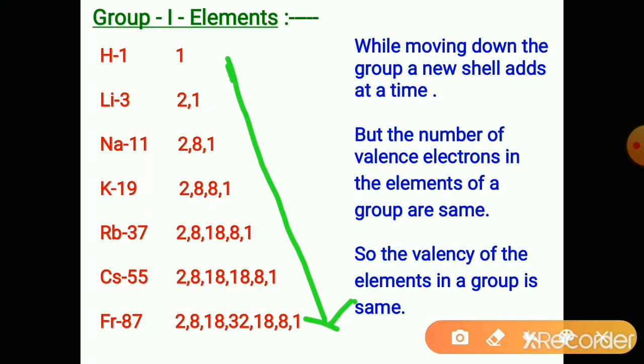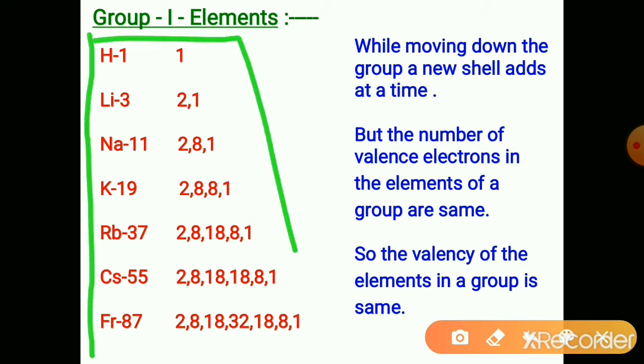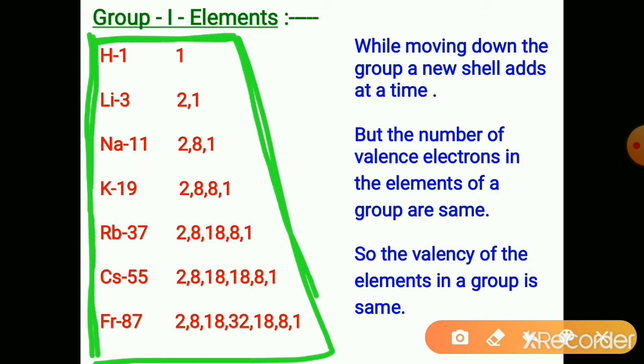For these elements, as the number of electrons in the last shell is less, they tend to lose these electrons. So they lose 1 electron, and their valency is 1. So the valency of the elements in a group is the same. It is not changing.